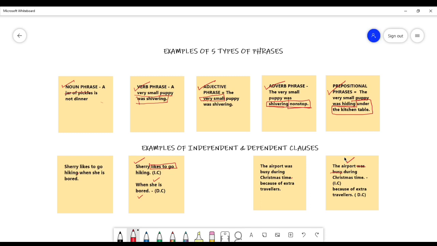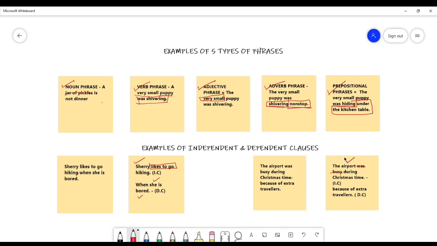Now, if you look at the second part, because of extra travelers, even if we capitalize it and we put the period at the end, notice that this sentence cannot be considered a sentence by itself. It's a dependent clause. Why is that? There are travelers, which is the subject, but we don't know what is happening because of these travelers. It's not completing a thought. As a result of that, this is a dependent clause.